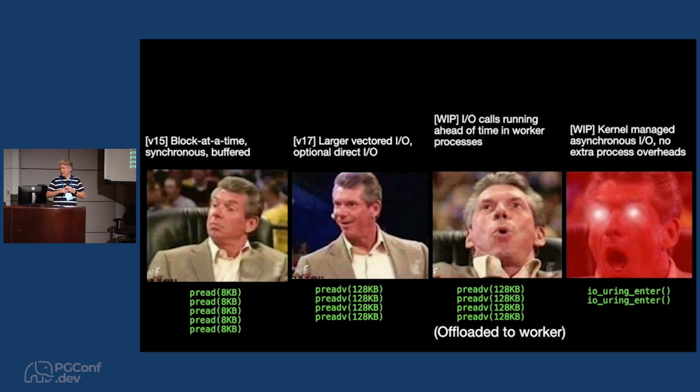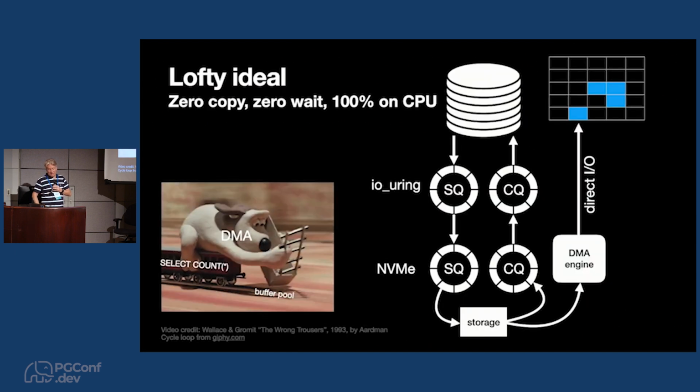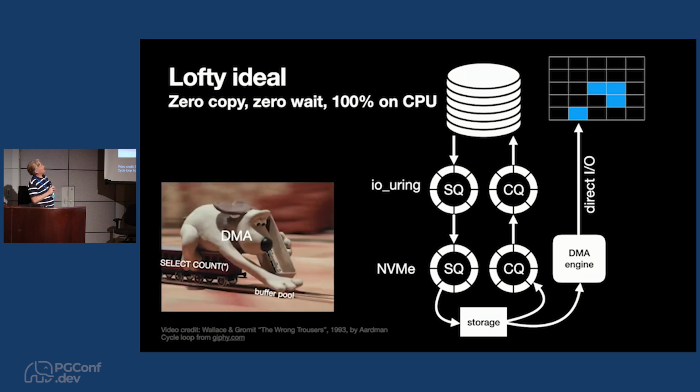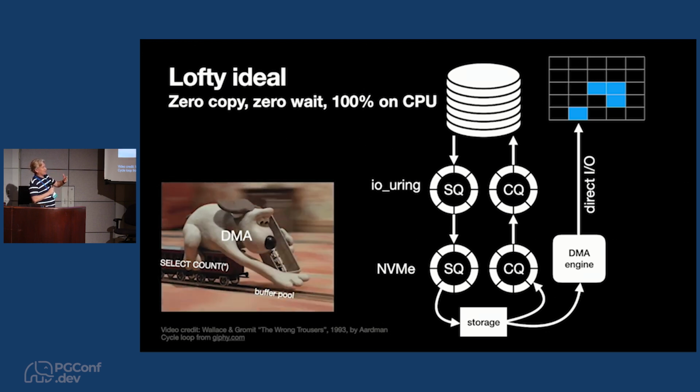And in this io_uring mode, there are no helper processes at all. Instead, it asks the kernel to coordinate the storage system doing that directly. So no extra threads or processes required. And that's the ultimate ideal form of this, right?